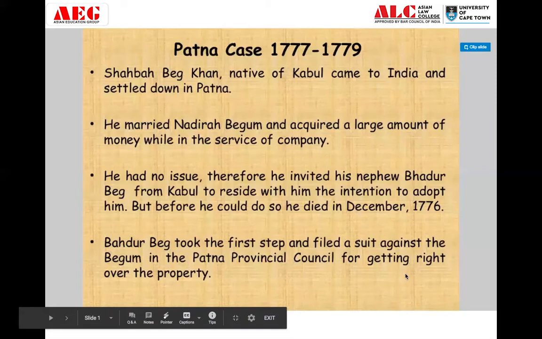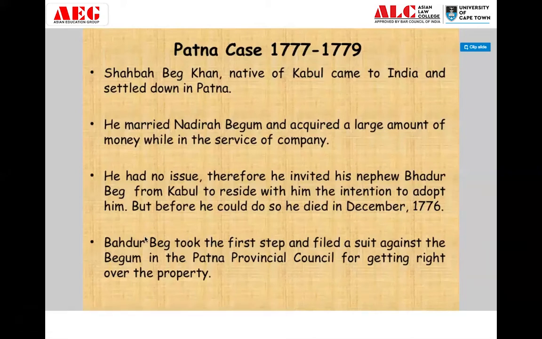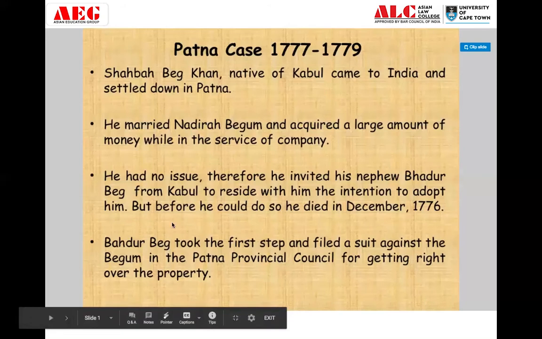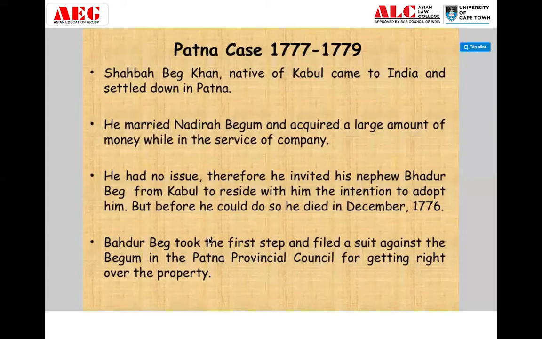Bahadur Beg filed because he suspected that Nadira Begum might approach the provincial council first, claiming her share of the property. But before she could do that, he went to the Patna provincial council and filed a suit against the Begum for getting the right over the property.